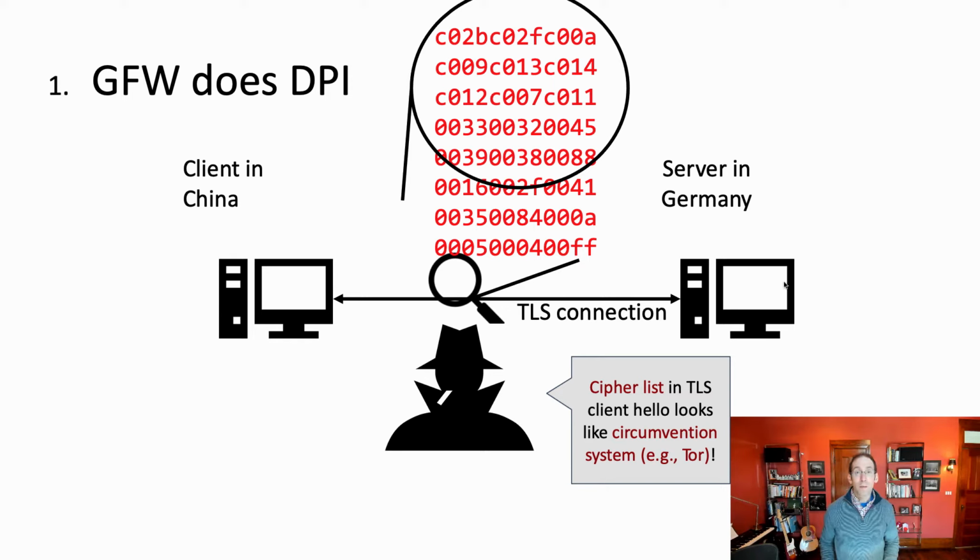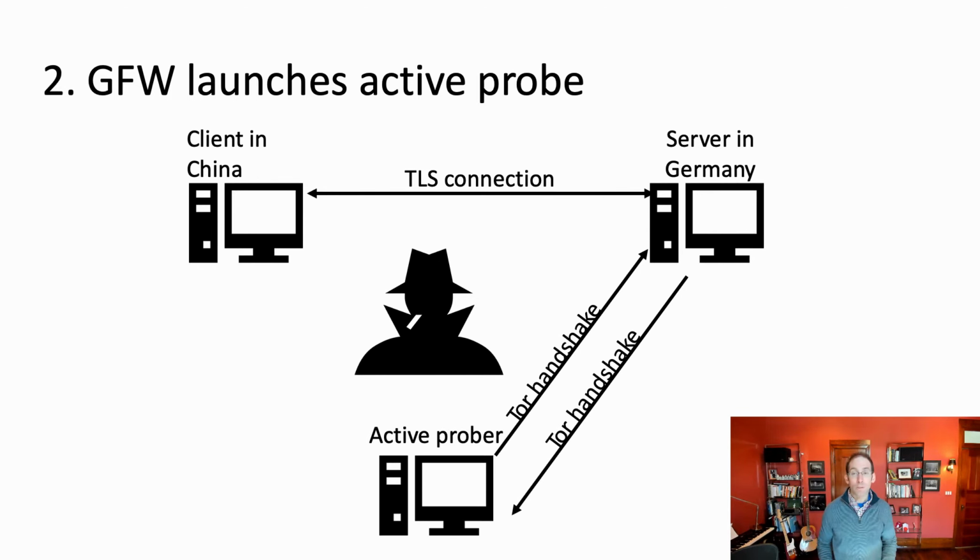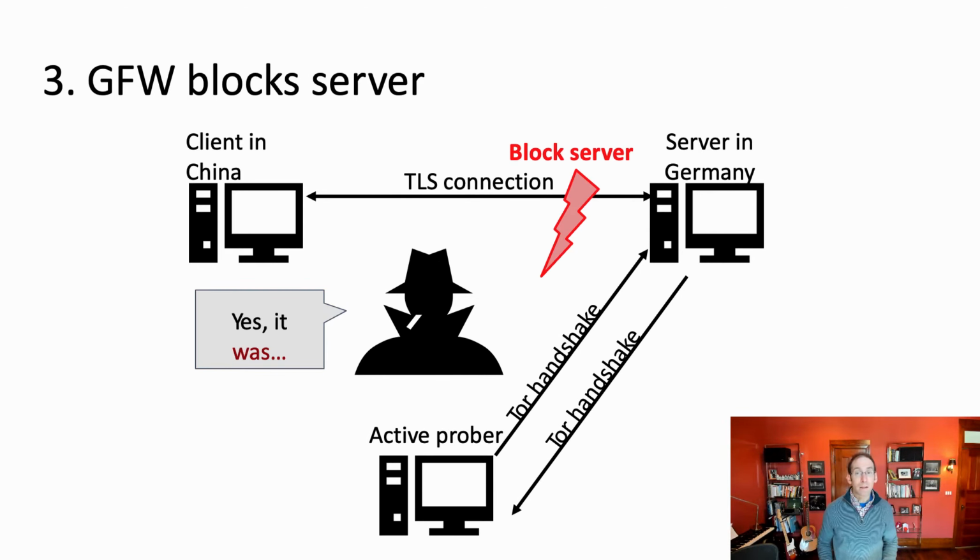For example, it might observe the cipher list in the so-called TLS handshake and surmise that the client in China and the server in Germany are trying to set up a connection through the Tor system, or perhaps some other circumvention system. In this case, the sensor is guessing that maybe the client is trying to set up a connection to the circumvention system Tor. And so to validate that guess, a sensor might use an active probing system to try to initiate a handshake to that server that it sees the client talking to. And depending on the response it gets back, it might confirm that indeed that server in Germany is part of a circumvention system so that it can subsequently block access to that service.